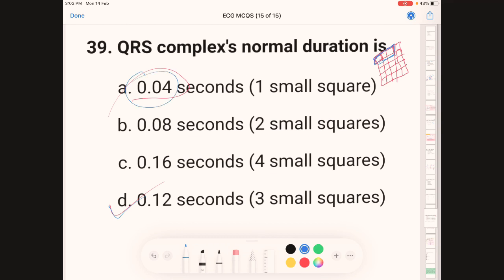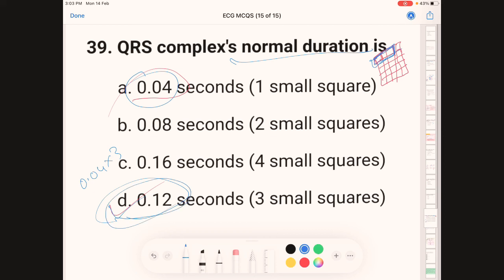Each small square is 0.04 seconds duration. As we have discussed, the QRS complex occupies these 3 small squares. That means if we multiply 0.04 into 3, we get 0.12. So QRS complex normal duration is 0.12.